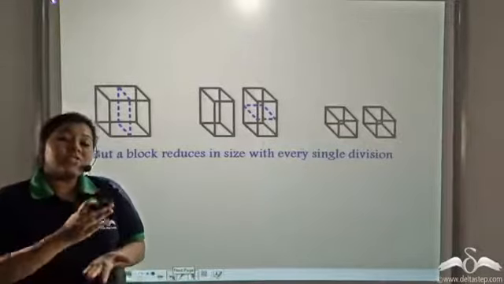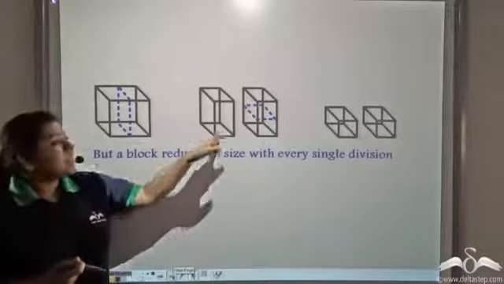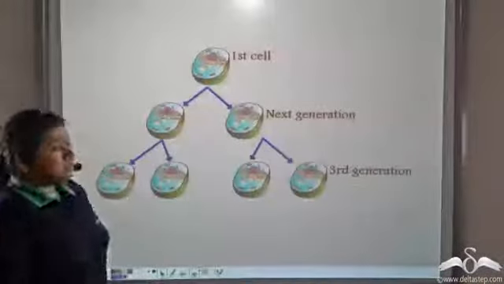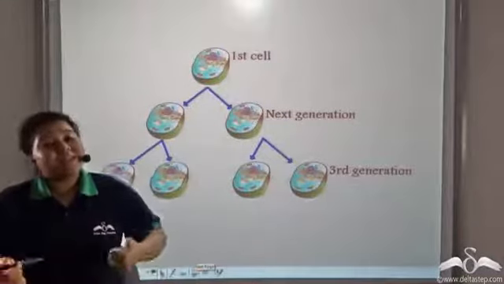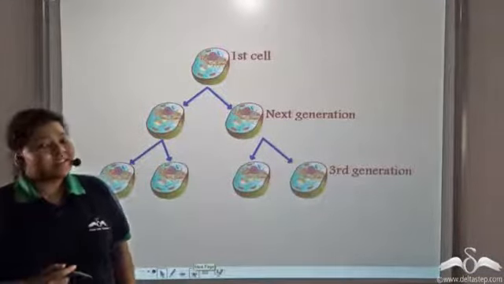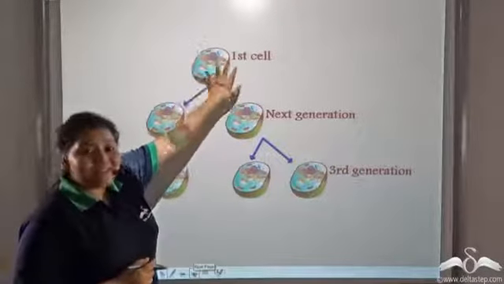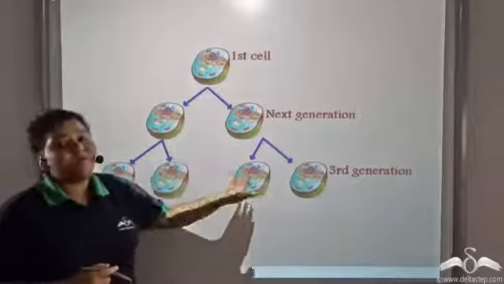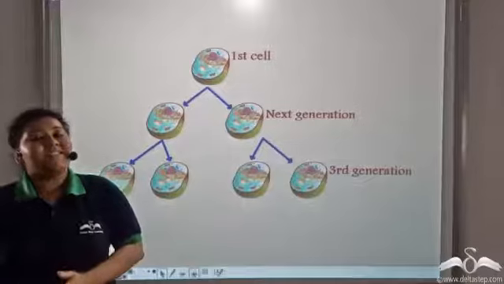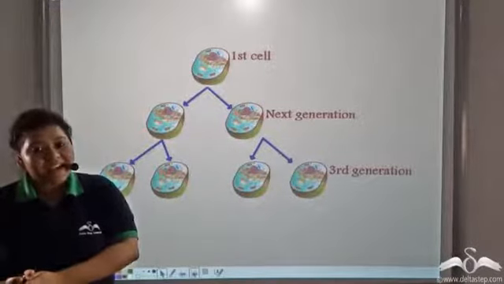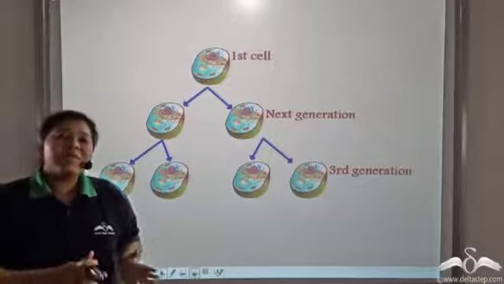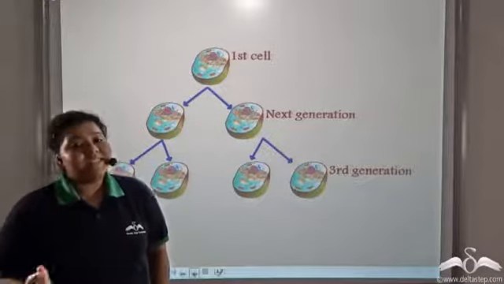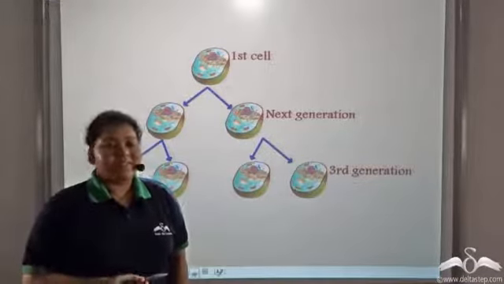But when we divide a chocolate, it always reduces in size, and also the volume gets halved. The volume of the cells remains constant in the next generation. So during cell division, when one cell divides to form two cells and two cells divide to form four, the genetic characteristics of the cells remain intact. Also, the cellular organelles remain intact in the daughter cells. They do not get halved. How does this happen? Let us see.